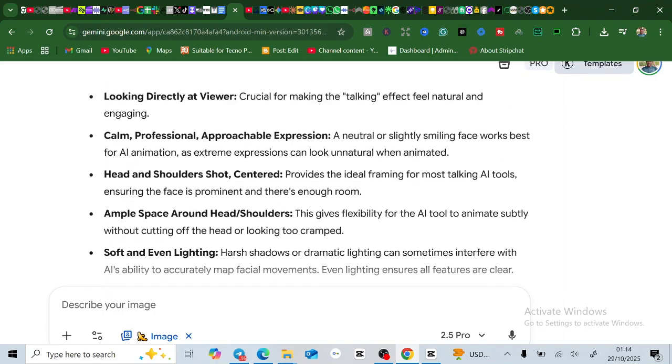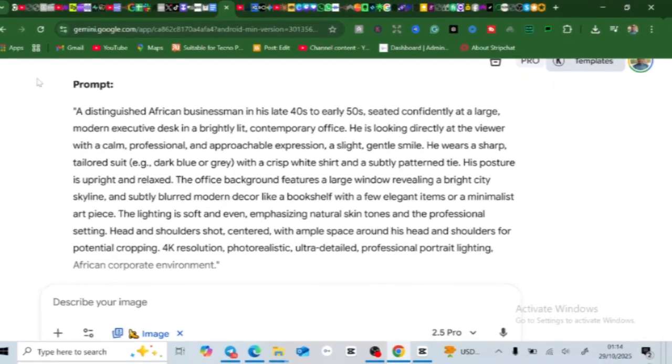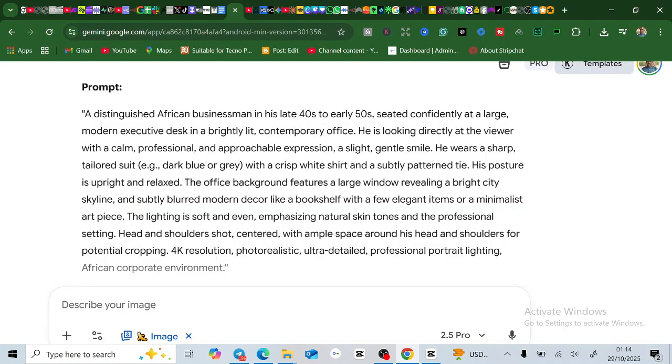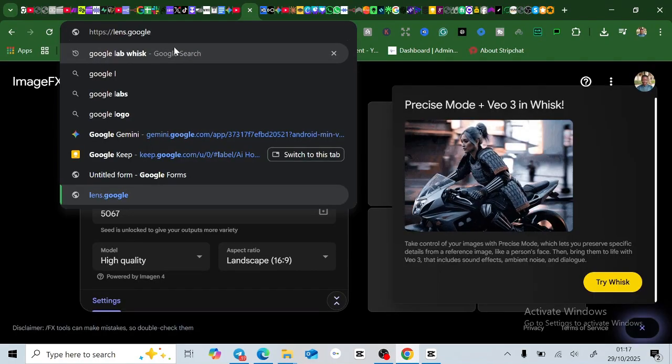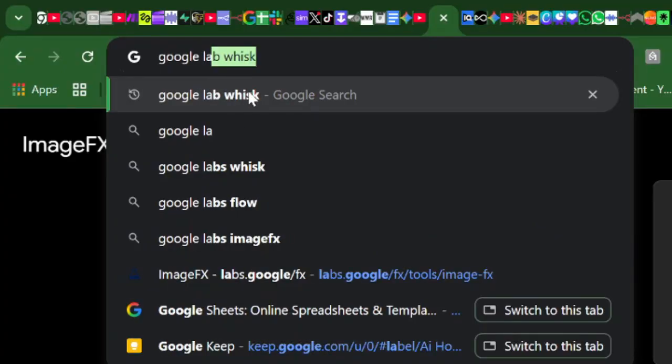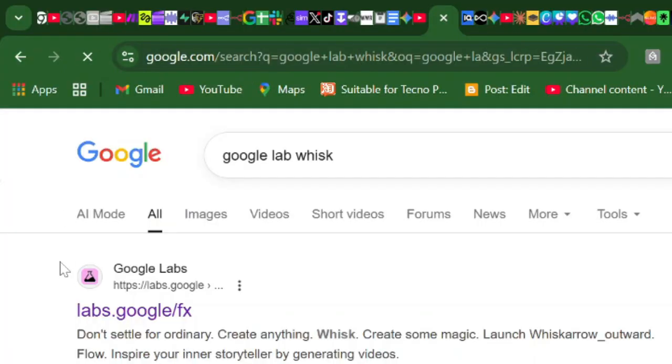So now what we're going to do next is to copy this particular prompt, exactly. You just copy it. It's just what you need. Copy it, and then what you're going to do is go to another platform called Google Labs. Type Google Labs, and you see Google Labs Weeks. You just enter.